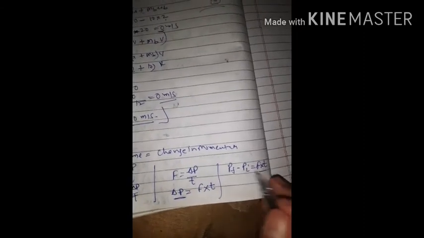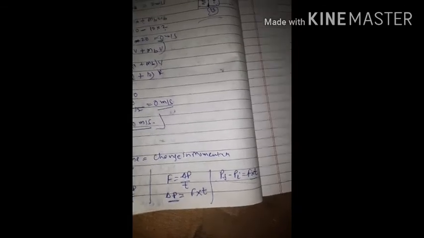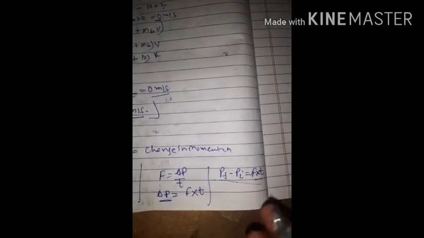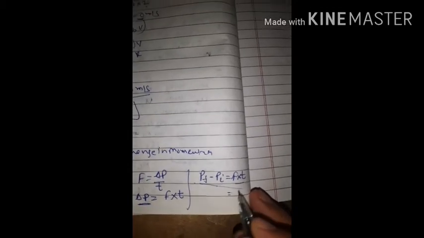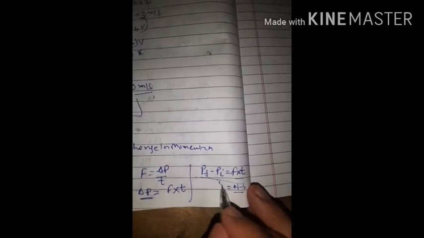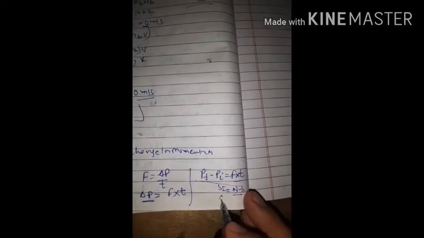So this is the basic explanation of impulse. If we talk about the unit of it, the change in momentum is impulse. Force is in Newton and time is in second, so the unit in the SI system is Newton second. In the CGS system, it is dyne second. So both units we can include.